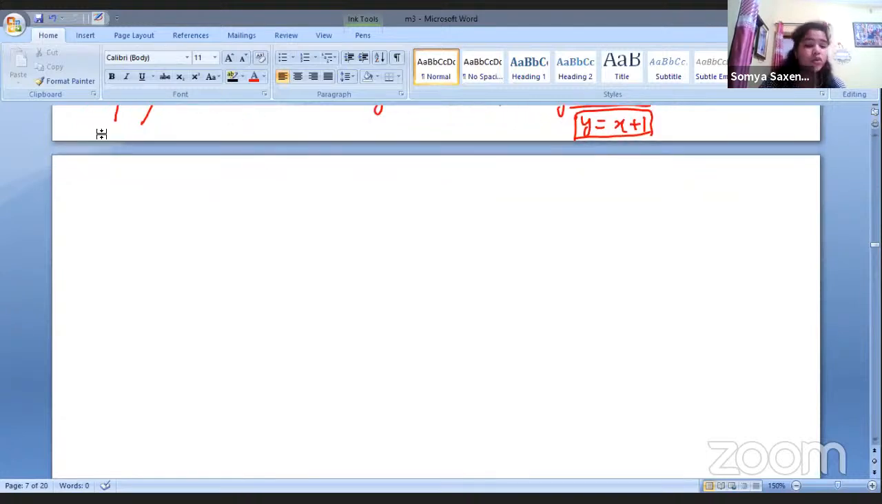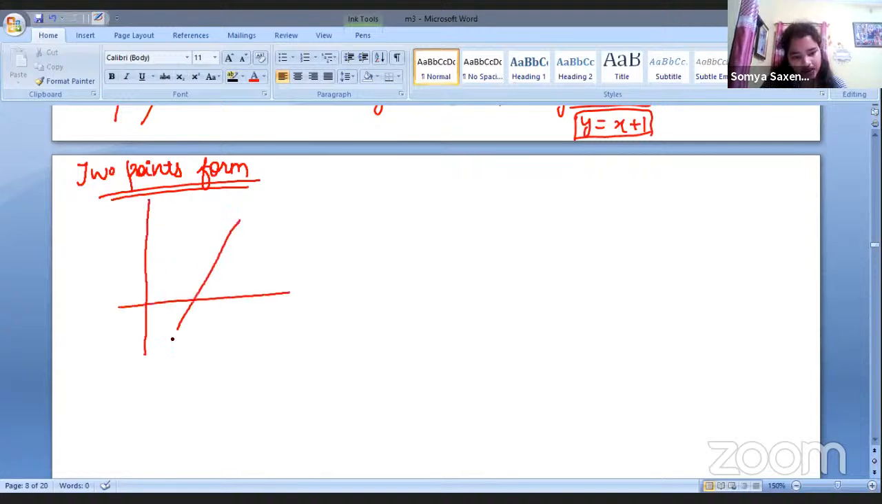Moving forward, two points form. Here the coordinates of two points are known to us. Just graphically showing what it looks like. We are given a line, we are given this theta angle, we are given one point which is x1, y1, and another point which is x2, y2. And we need to find out the slope, because that is the thing that we need.